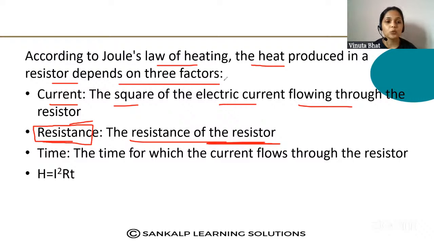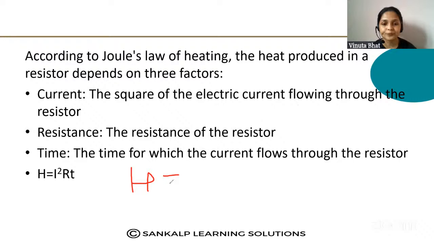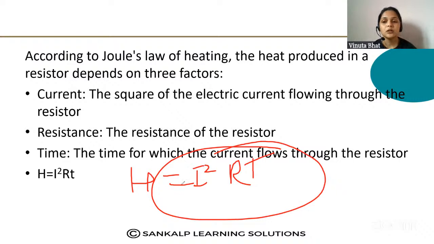And what is the formula used to calculate the heat produced? H is equal to I squared R T. This is a very important formula that is used to find out the heat produced.